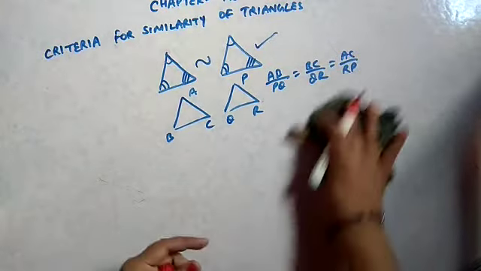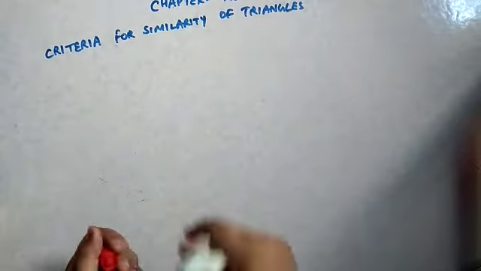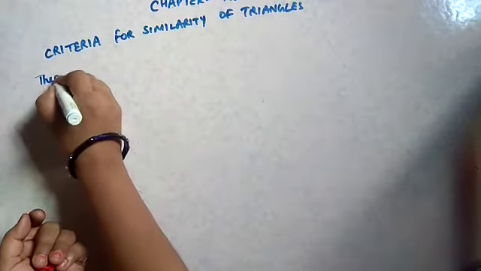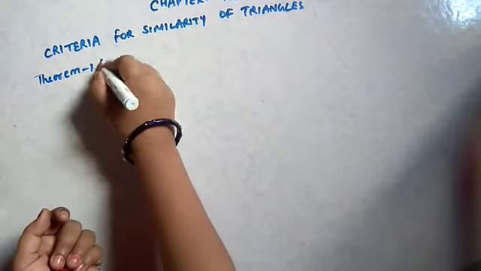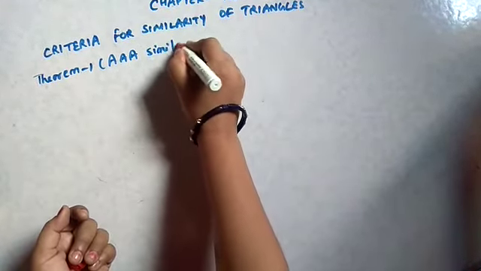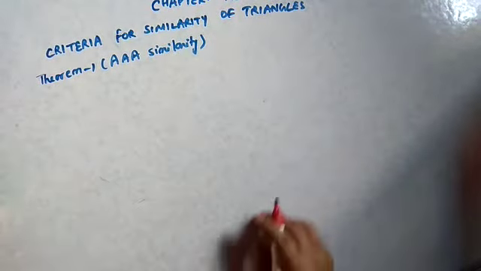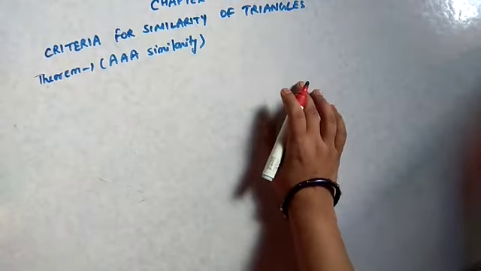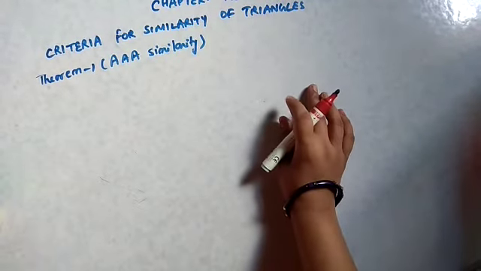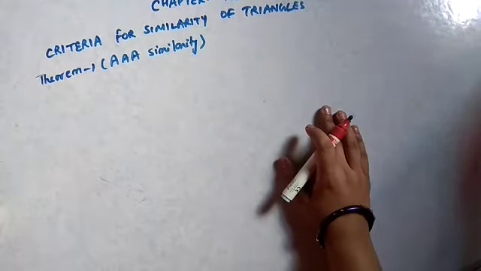So the first criterion for similarity of triangles is AAA, theorem 1, that is AAA similarity. According to this theorem, if in two triangles the corresponding angles are equal, then the corresponding sides are also proportional, and hence the triangles